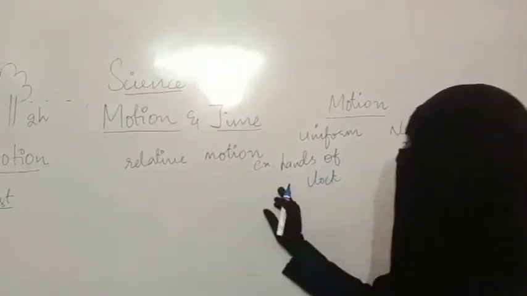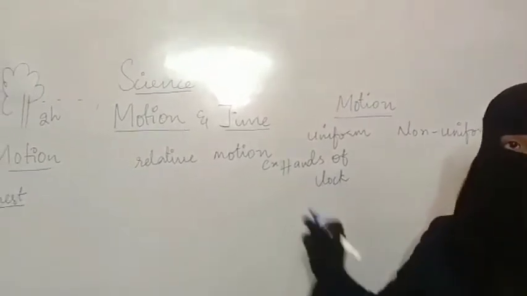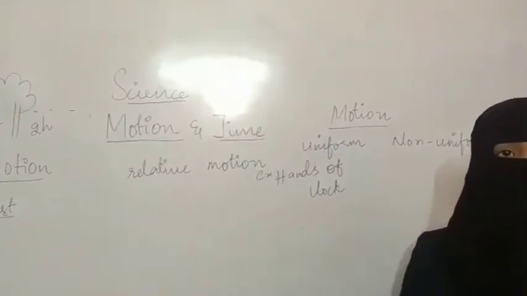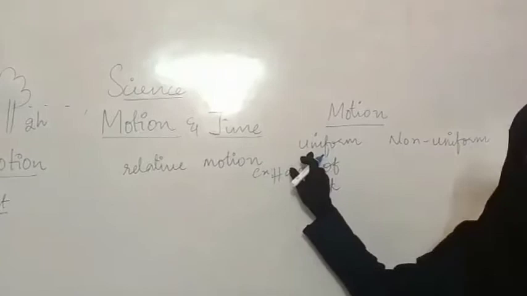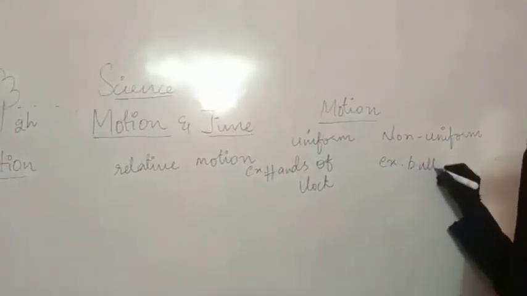You'll observe that for every 1 hour, the bigger hand will be changing its position. That is equal distance covered in equal intervals of time. That is what uniform motion is. Now, in non-uniform motion, let us take the example of a butterfly.